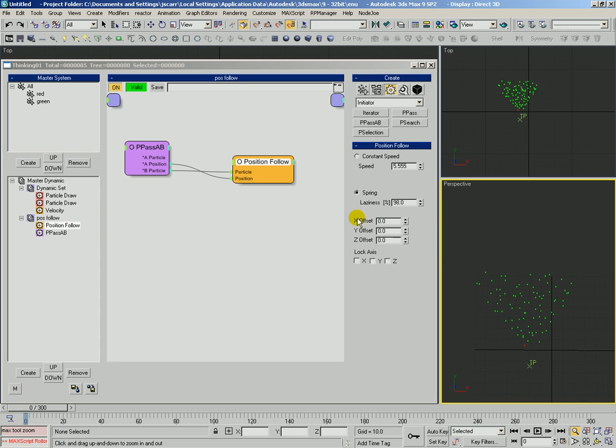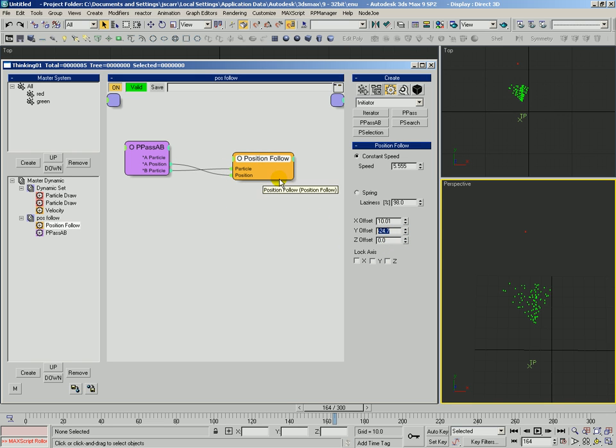There are things that we can do with offsetting values as well. Let's say we have a constant speed method, and we start to adjust the x offset. It's going to have these particles following that position with this offset. So 10 to the right of wherever he is. As well, we could do minus 24 in the y direction from where that particle is. And remember, these are in world space. So if you ever have to modify them, you might need to calculate the local particle alignment.